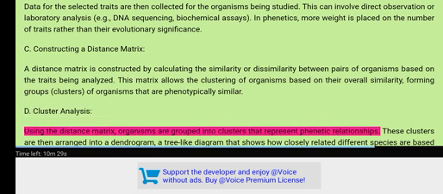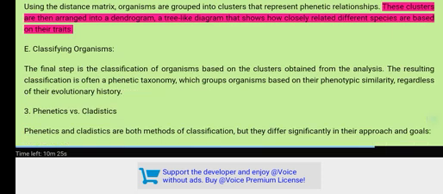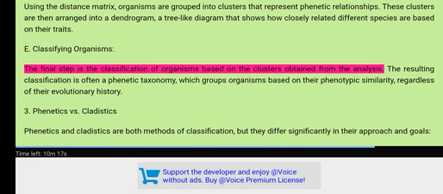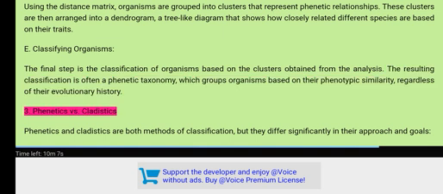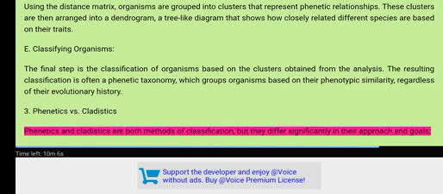Using the distance matrix, organisms are grouped into clusters that represent phenetic relationships. These clusters are then arranged into a dendrogram, a tree-like diagram that shows how closely related different species are based on their traits. E. Classifying organisms. The final step is the classification of organisms based on the clusters obtained from the analysis. The resulting classification is often a phenetic taxonomy, which groups organisms based on their phenotypic similarity, regardless of their evolutionary history.